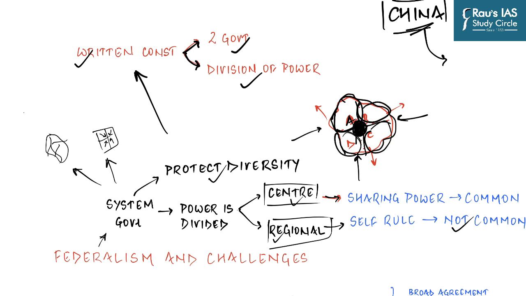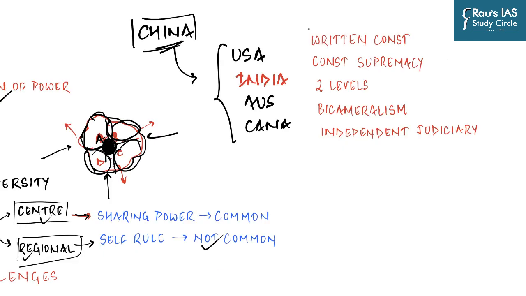The best examples would be the United States of America, India, Australia, and also Canada. All these four nations are examples of federation, but the way the federations are arranged varies a lot from one country to another. Now let us look at India and try to understand whether India is a federation or not. India has a written constitution, which is true. Also, it has constitutional supremacy. At the same time, it is very difficult to amend the constitution of India without the approval of the states if those provisions deal with matters related to states.